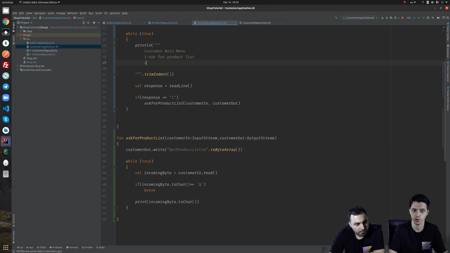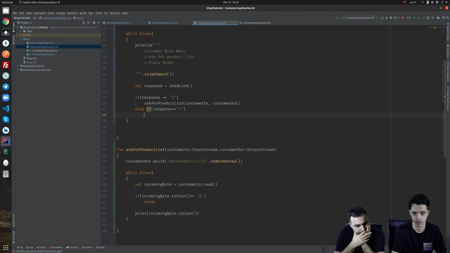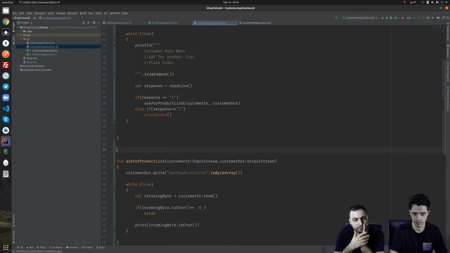So let's say 2 is place order, and here I'm not using when yet. Let's just use a simple if and else. Else if response is 2, I write another function, place order. Let's write this function here, fun place order.